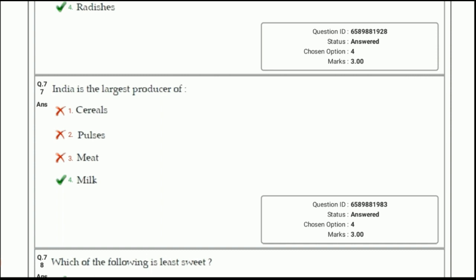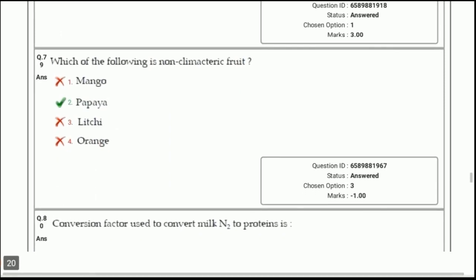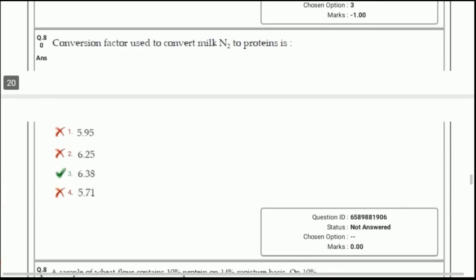Next question, which of the following is least sweet? The answer is lactose. It is the least sweet sugar. Next question, which of the following is non-climacteric fruit? Answer, lychee and orange. They are not supposed to mature or ripen after the harvesting process. Next, conversion factor used to convert milk nitrogen to protein is, answer is 6.38. It is used in the Kjeldahl method.